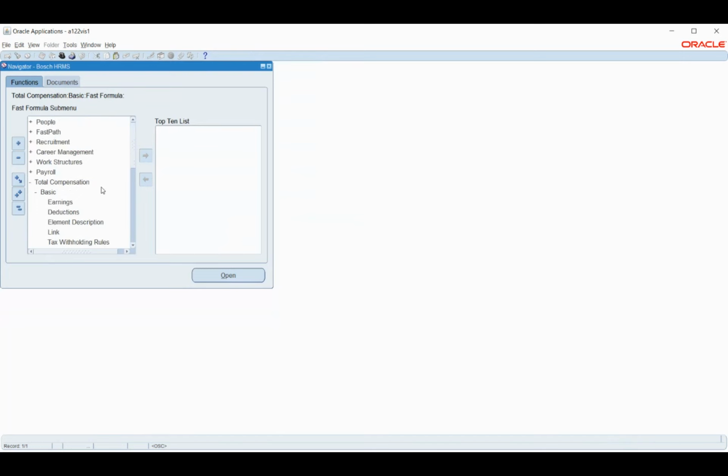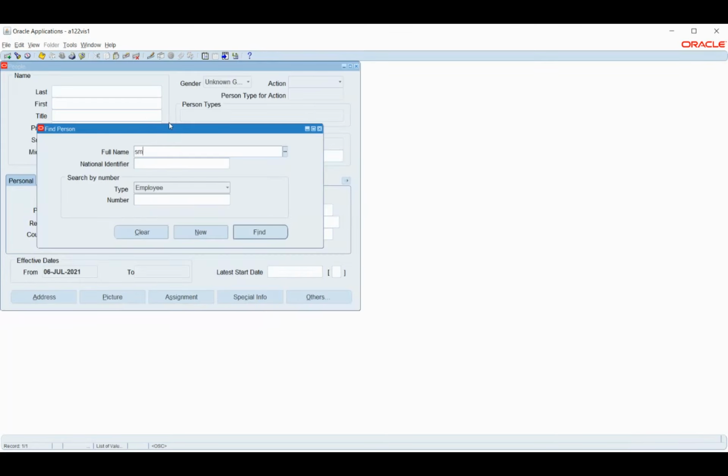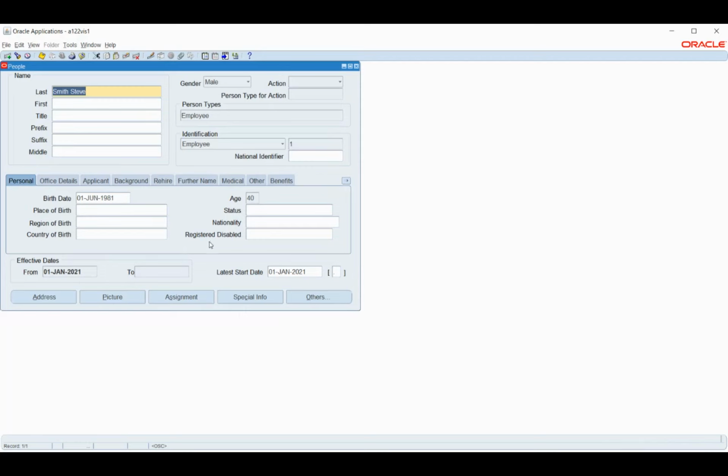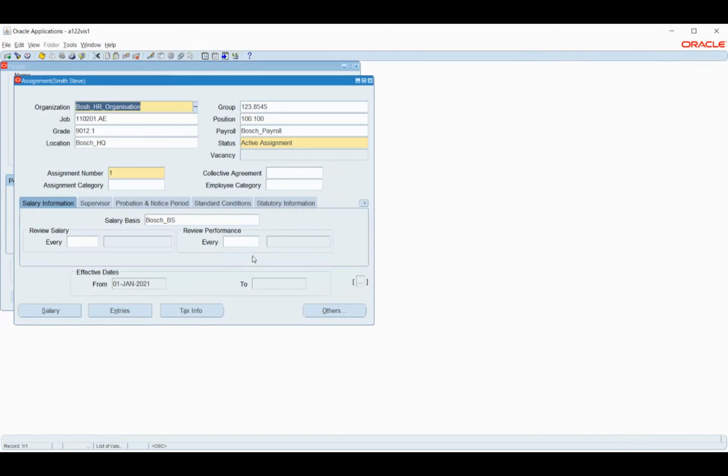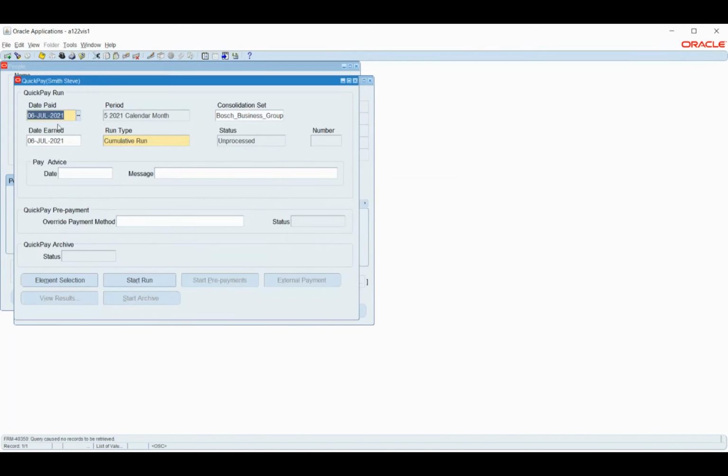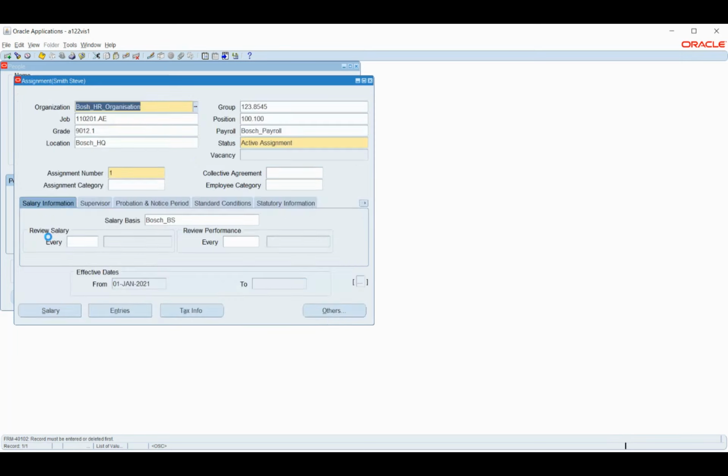So the next step is that we will attach these components to the employee. So now let me query this employee called Smith. For the Smith employee, I have rolled back the payroll process that we ran earlier, which means for whatever period we ran till April, I have reversed all those things. So now if I go to quick pay, I'll not see any records here. If you see here, this is the current date. If I press down arrow, I'll not see any record because I have reversed all those processes. So now I will go to entries and add those details